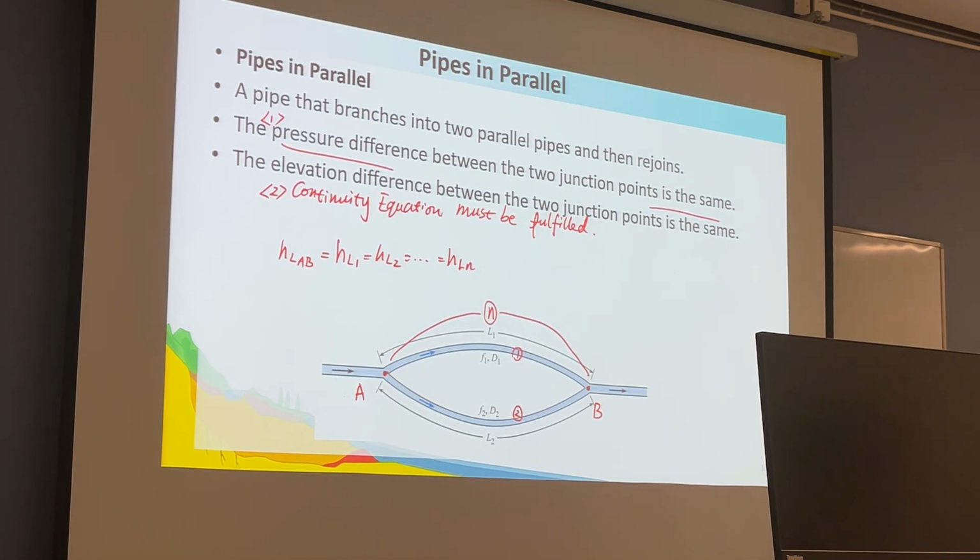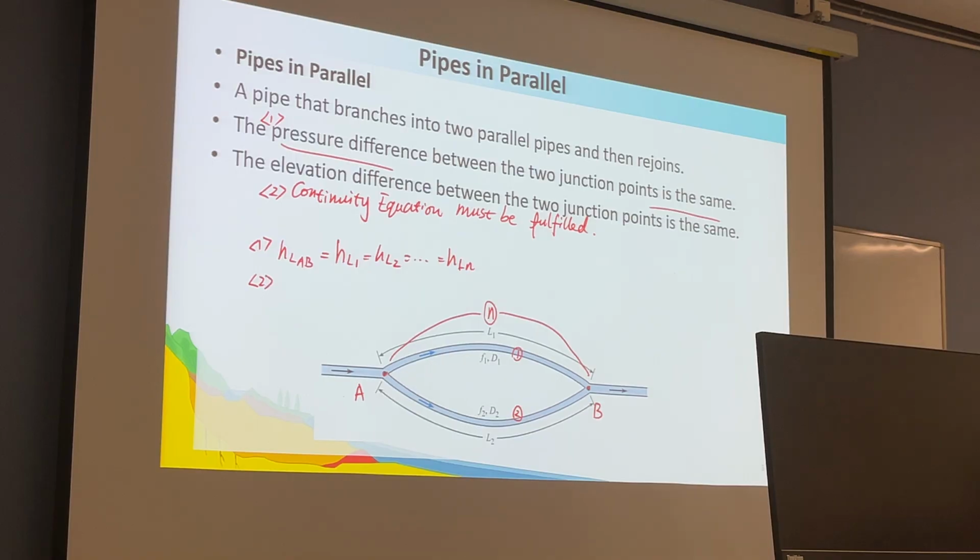No matter which pipe connecting the two points you calculate the head loss in, whether 2 pipes, 3 pipes, 4 pipes, or n pipes, all the head losses are the same. This is the first principle to be followed.